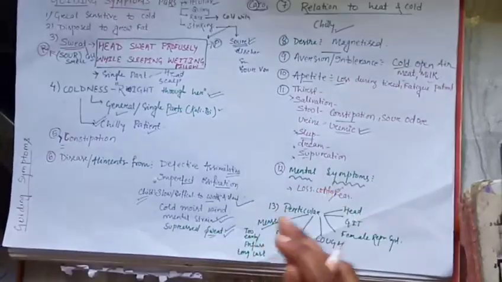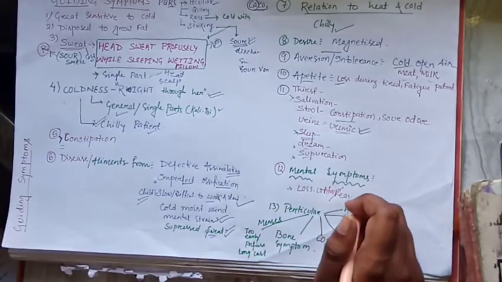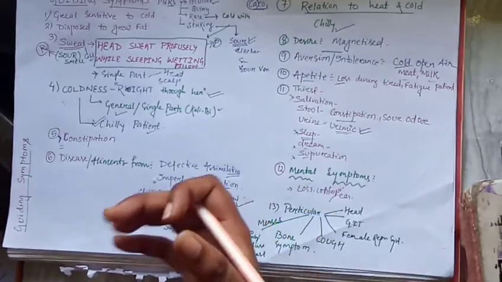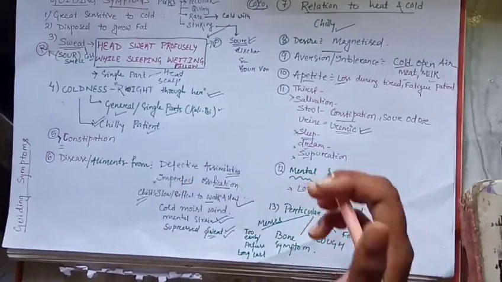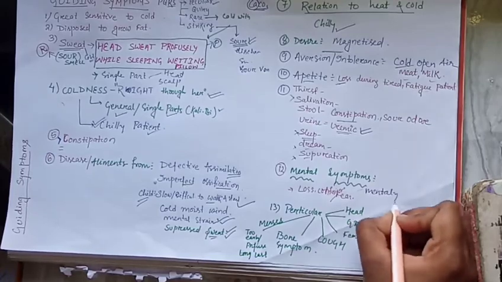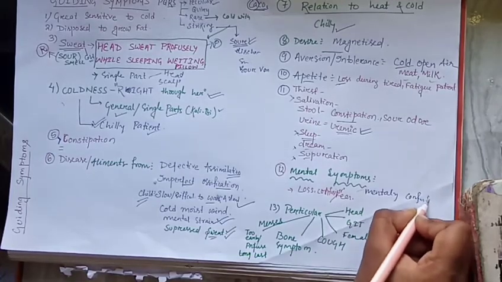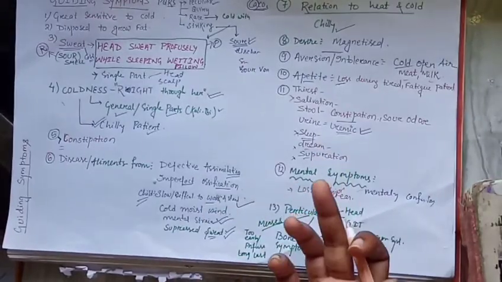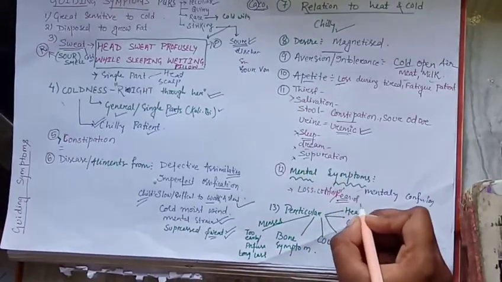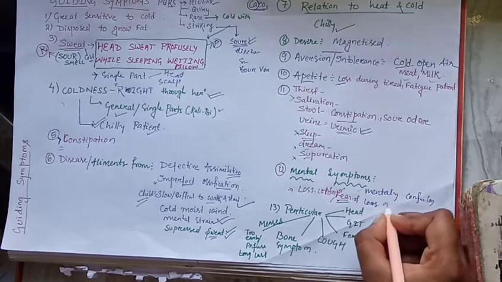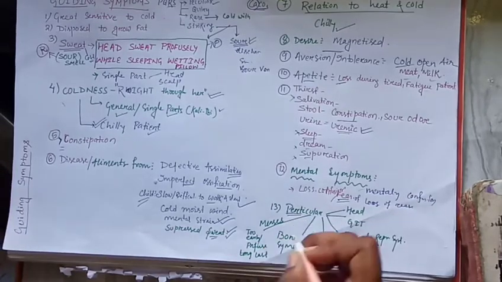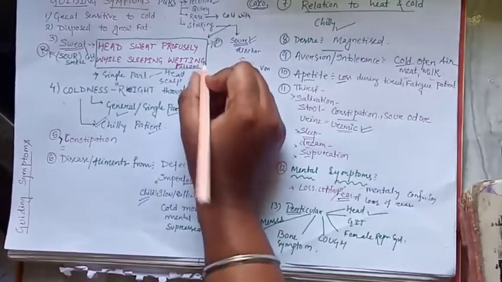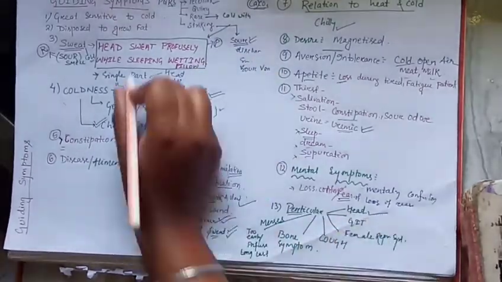Then mental symptoms. In the mental symptoms, a very peculiar symptom is that there is always fear that people could see their fear of loss of reason, meaning these people are mainly mentally confused. They also fear that outsiders, the public, will see this behavior, so they fear loss of reason. That is the meaning. Okay, then the particulars. In particular symptoms, these are mainly in the head. In the particulars you should write head, and after the heading you write the symptoms.